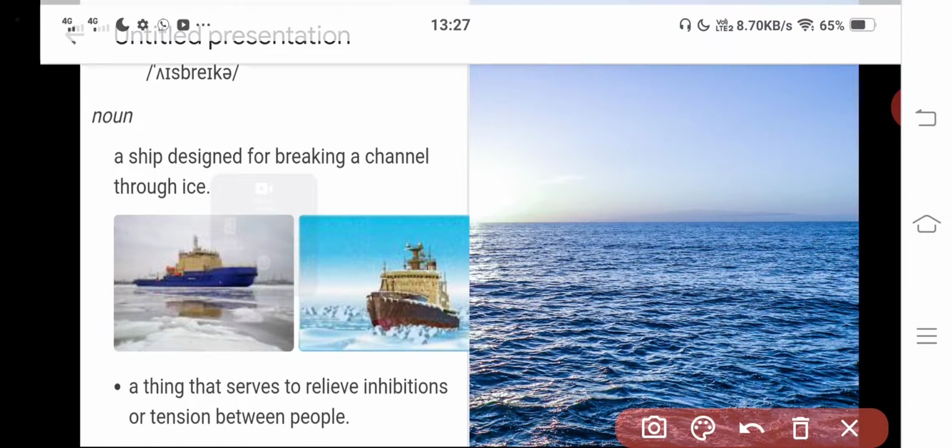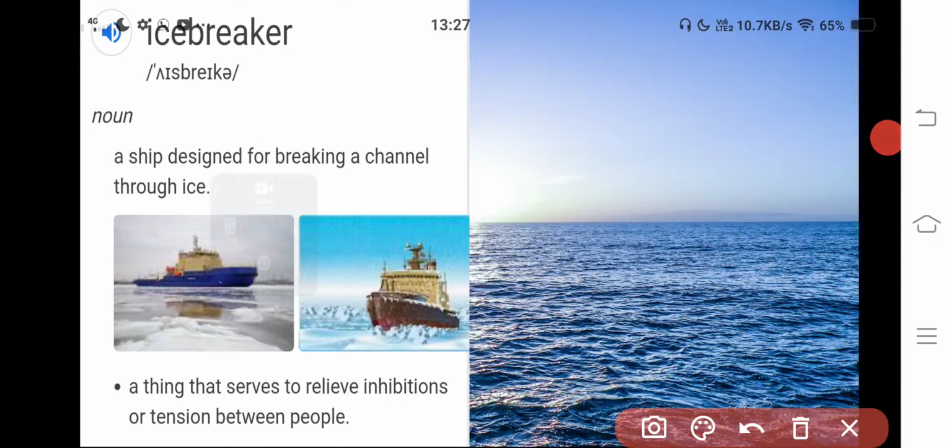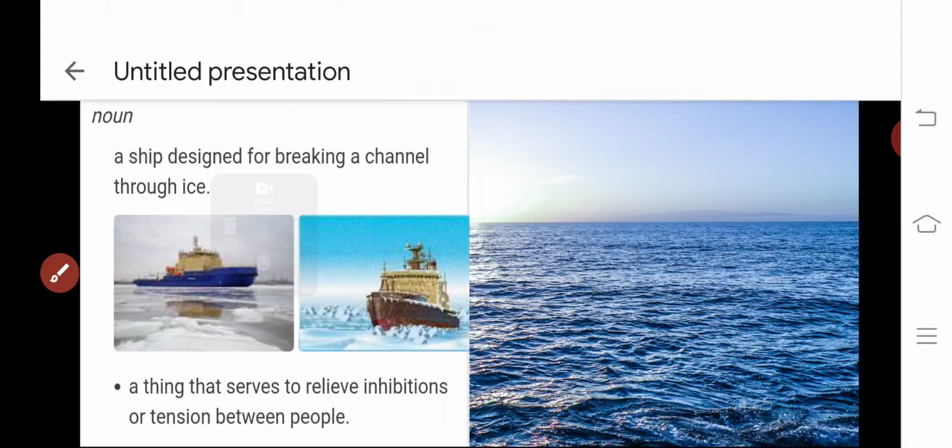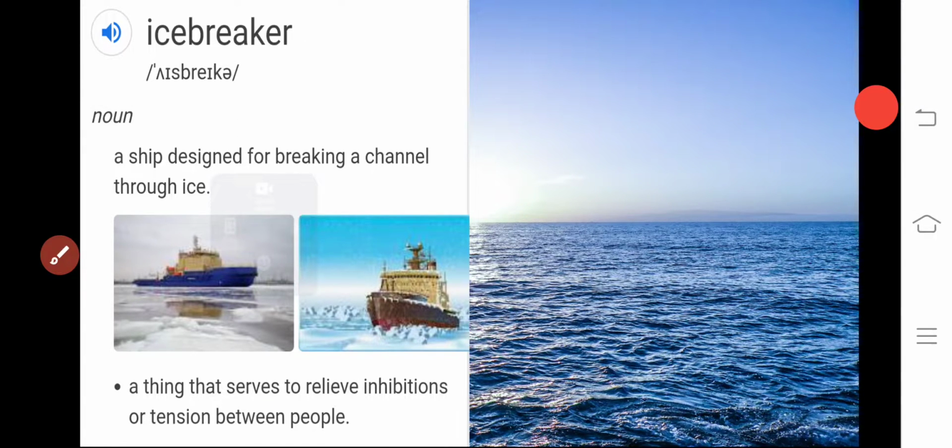Now see, this is the word icebreaker, and the part of speech is noun. What is the meaning of it? A ship designed for breaking a channel through ice. Actually, icebreaker means a particular kind of ship which is specially designed for breaking the channel through ice.